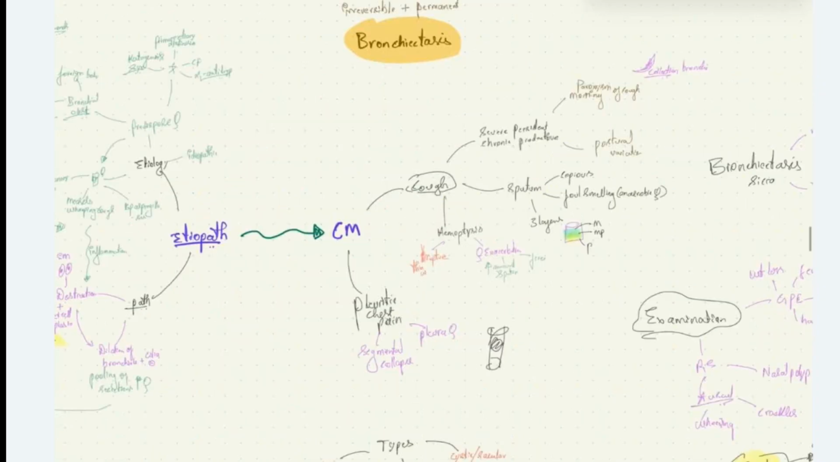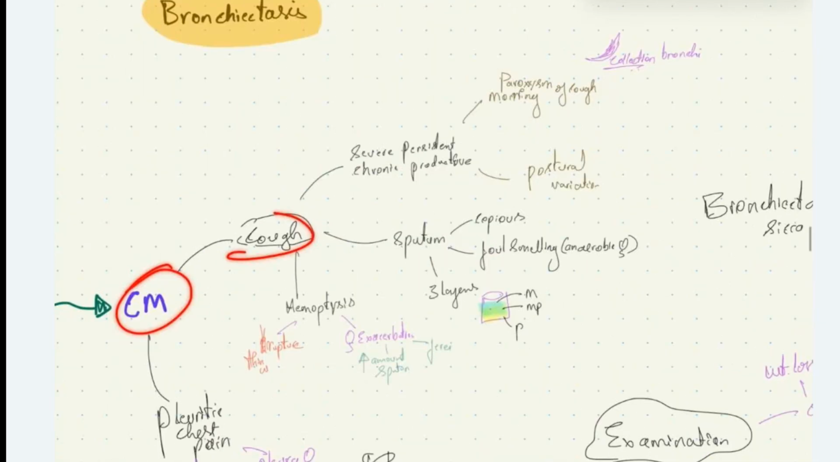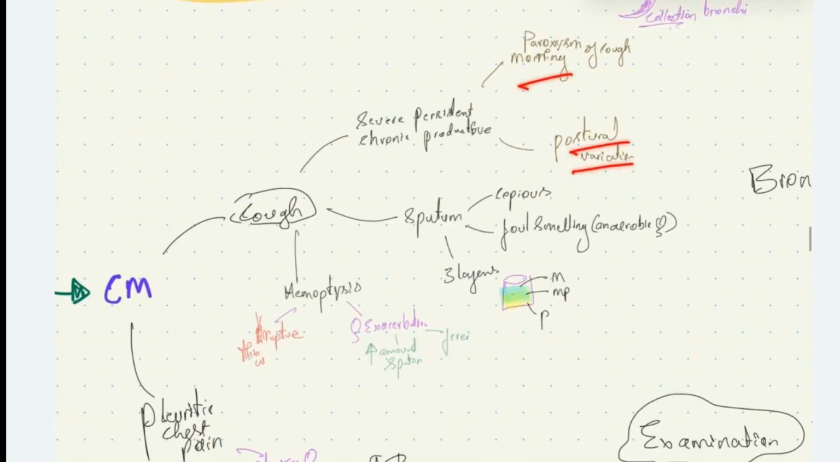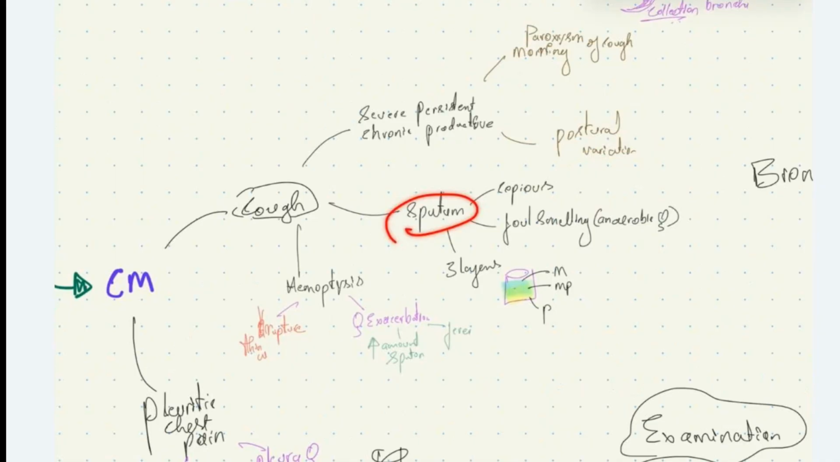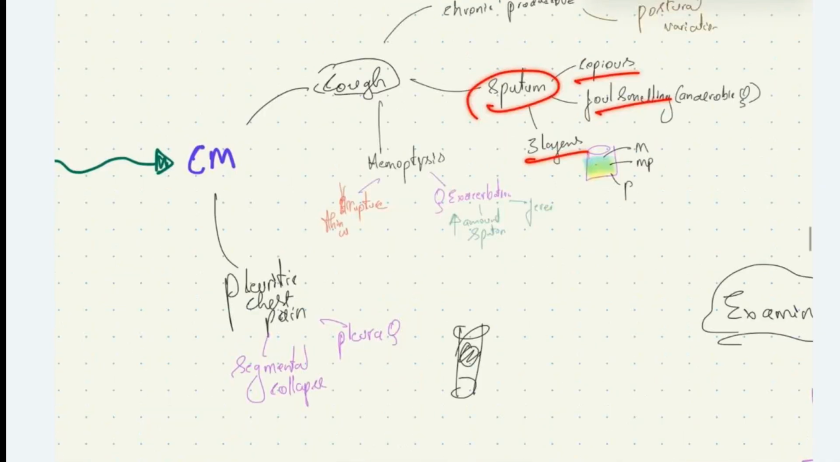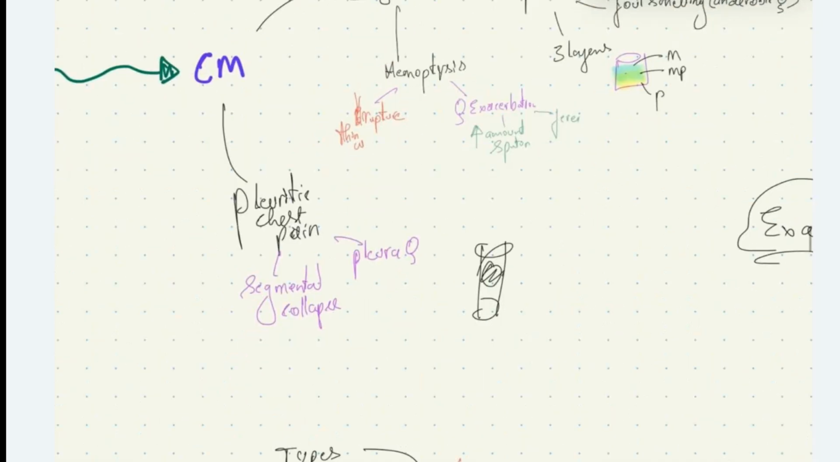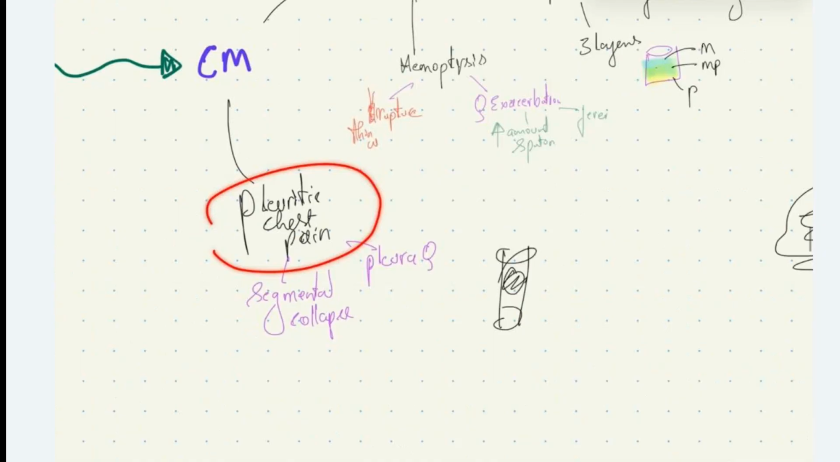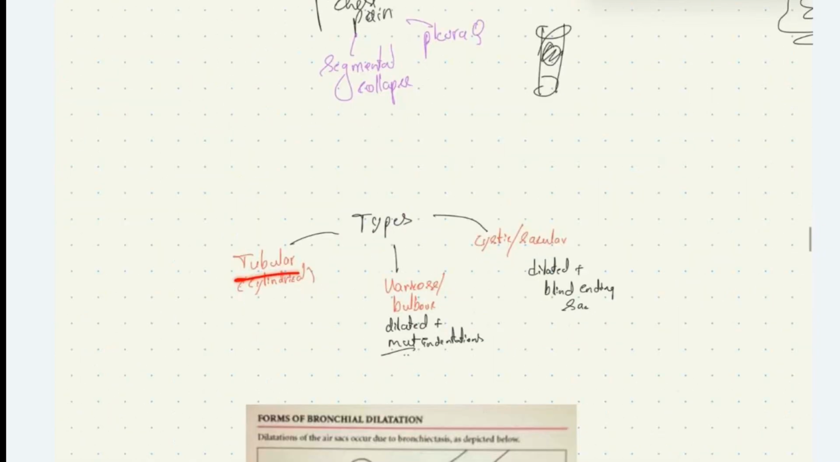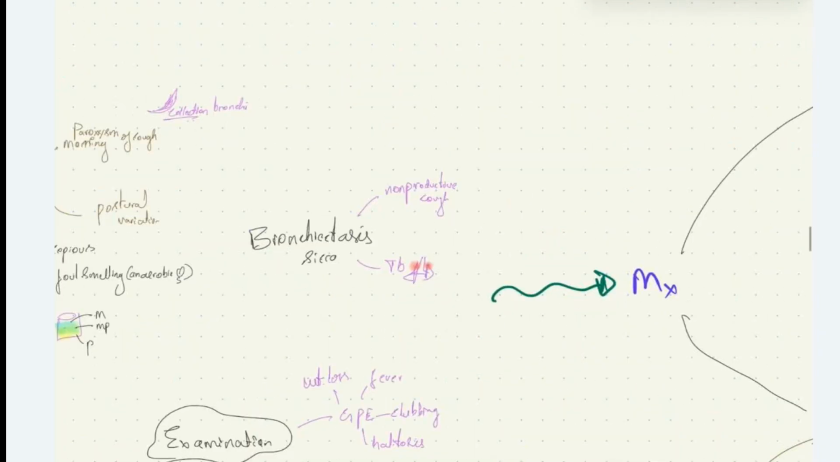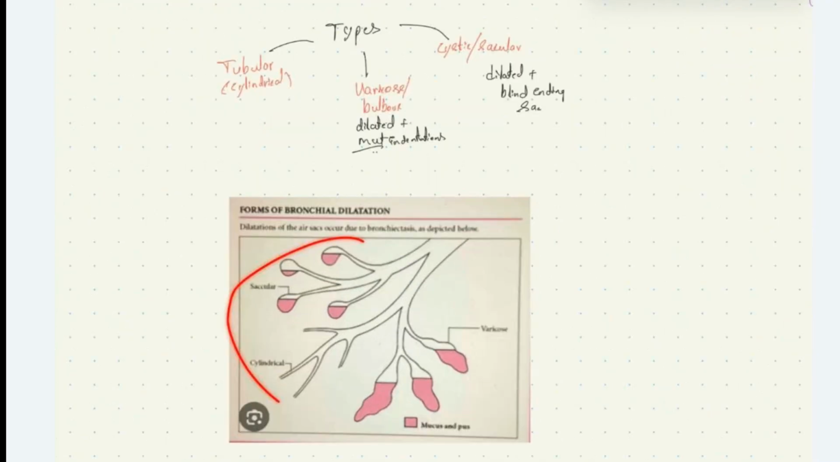Then we have clinical manifestations. The patient will have cough, which is severe, persistent, chronic, productive cough. We have morning paroxysm, that is exacerbation in the morning, and the cough has postural variation. The sputum is copious, foul smelling, and has 3 layers. The patient can have hemoptysis in acute exacerbation of this disease due to infection. The patient can have pleuritic chest pain if the patient has pleural infection or segmental collapse. The types are tubular, varicose, and cystic, based on how the dilatation is.